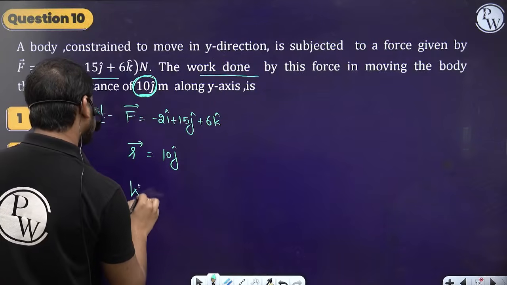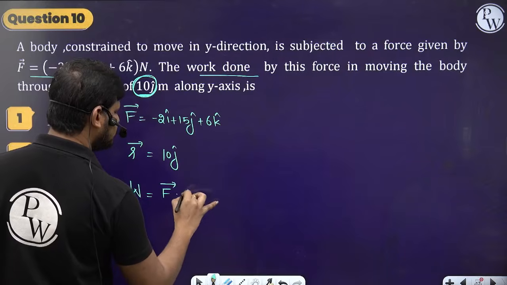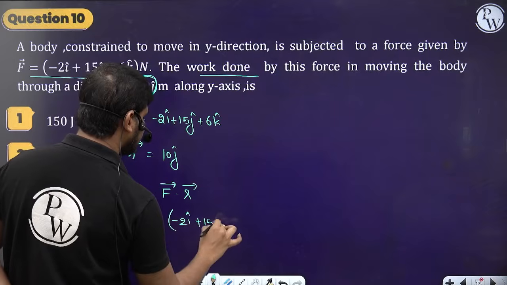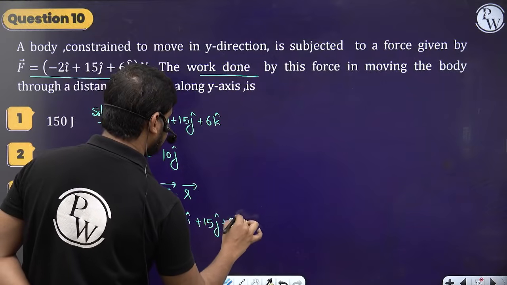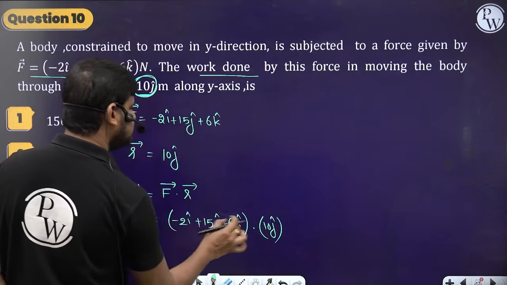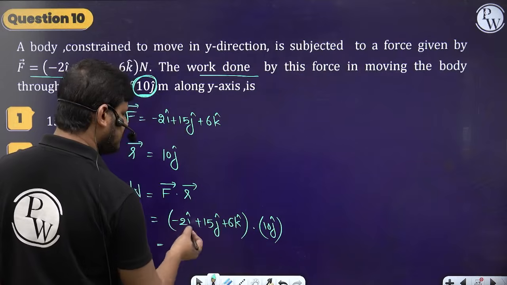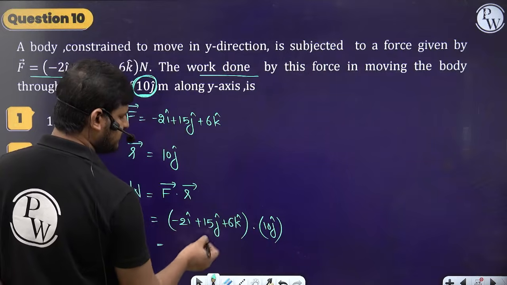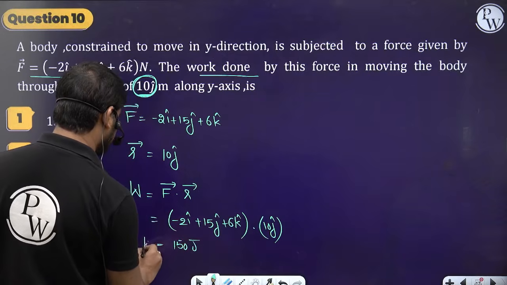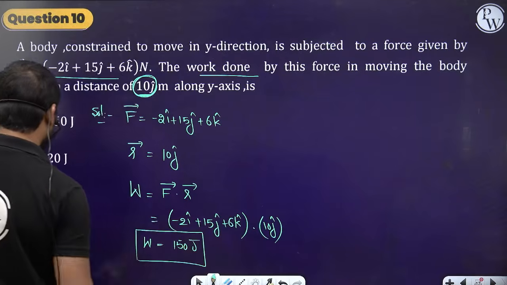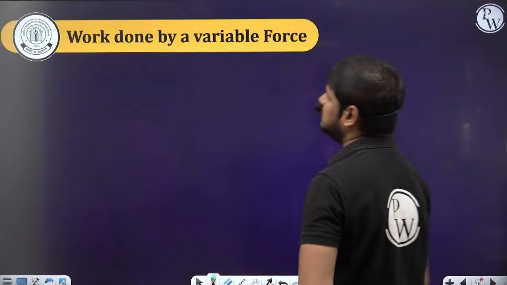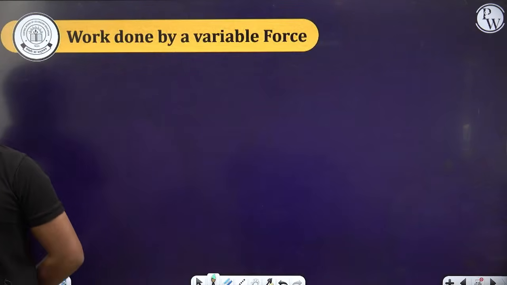So the work done is equal to force dot displacement. Again the same thing. Force vector is minus 2i cap plus 15j cap plus 6k cap, right? So dot displacement 10j cap. So here only j and j you have to multiply, the remaining zeros will come. i dot j is 0, k dot j is 0. So 15 into 10, 150 joules. It is not j cap, it is joule. So the work done is equal to 150 joules. Option 1 is the correct one. Clear? Chalo. So now the work done by the variable force.